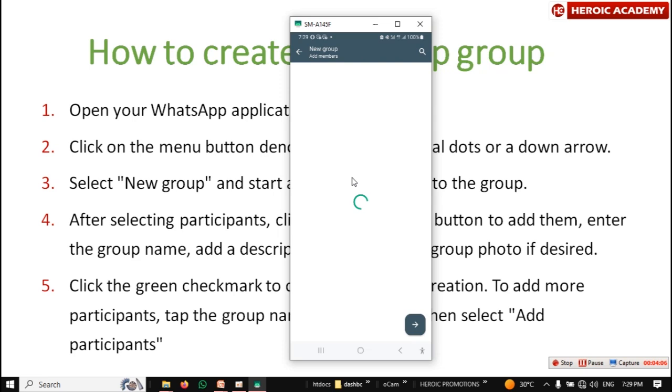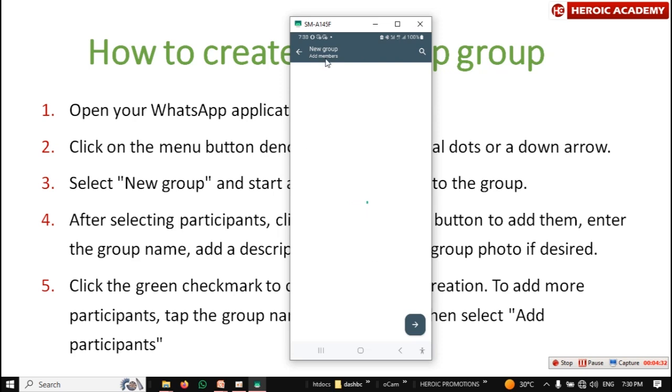Otherwise, it's supposed to show immediately after I click there, but I have thousands of contacts, so it's loading to display them all. But what is important is you select all the contacts that you want to add in the group. After selecting all the contacts, then you create the group.